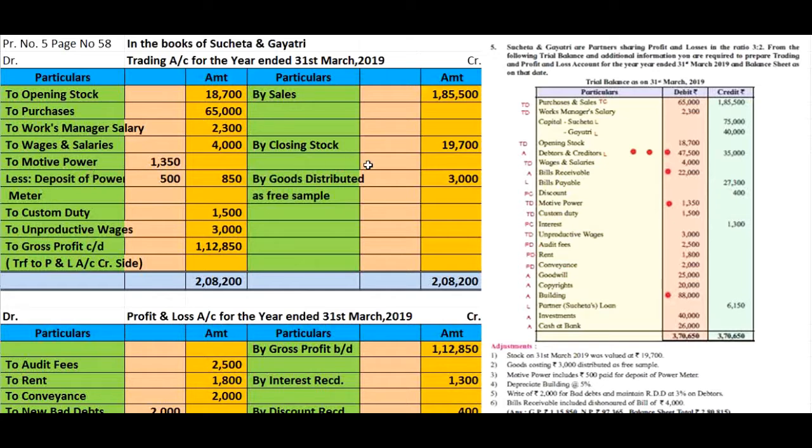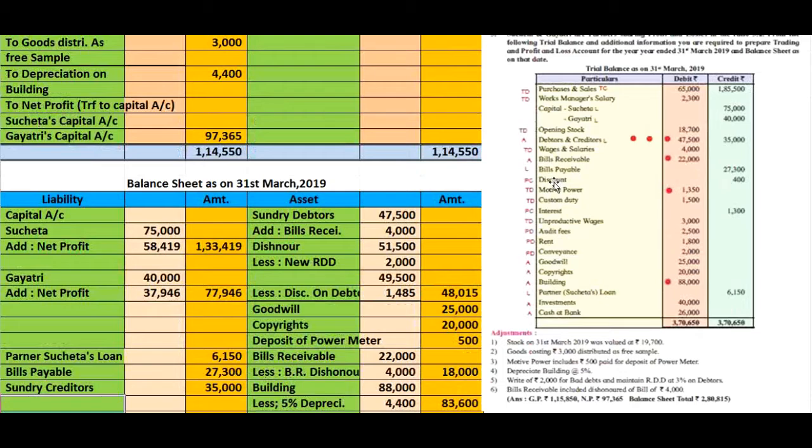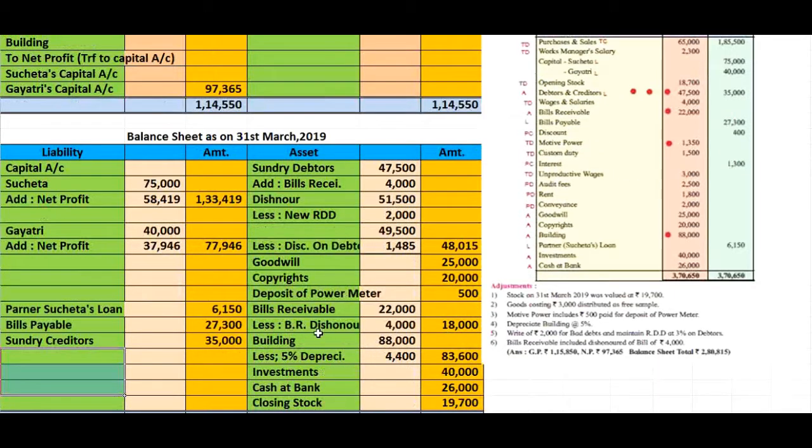Here wages is given first, as wages and salary, and hence we post it to the trading account debit side, to wages and salary rupees 4,000. Next, bills receivable 22,000. Here there is an adjustment to the bills receivable, and hence we write it in the inner column. Thereafter bills payable 27,300.